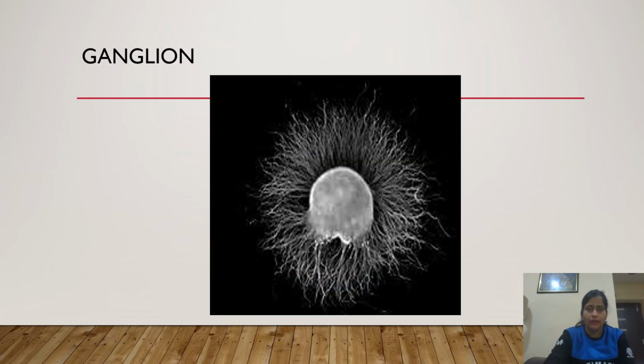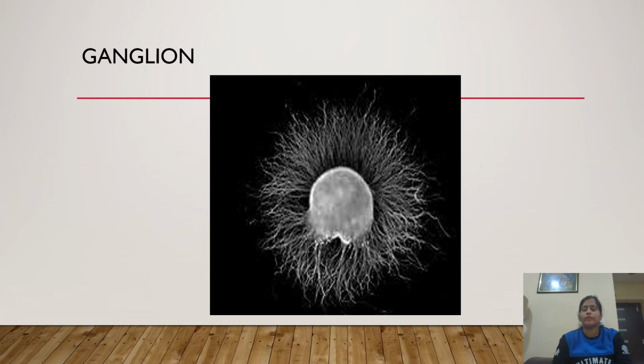Then we have ganglion. Now, what is ganglion? Any guesses? Yeah. It is the collection of neuronal bodies found in voluntary and autonomic branches of the peripheral nervous system.